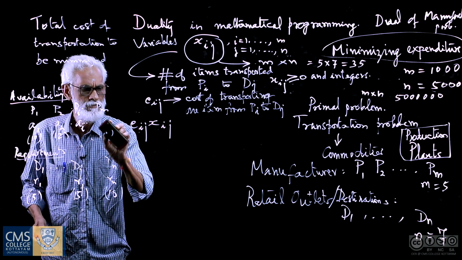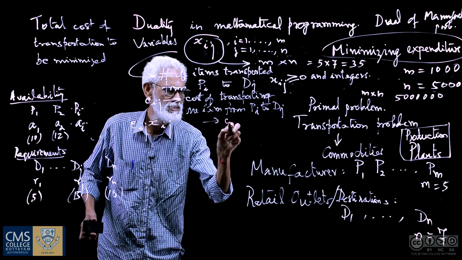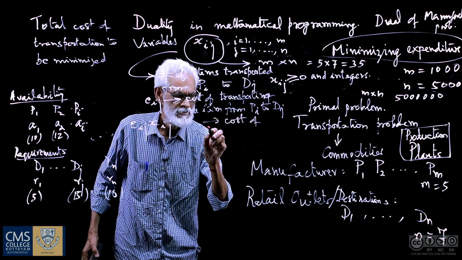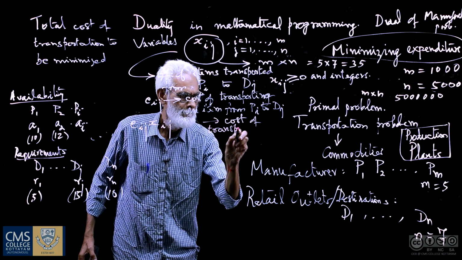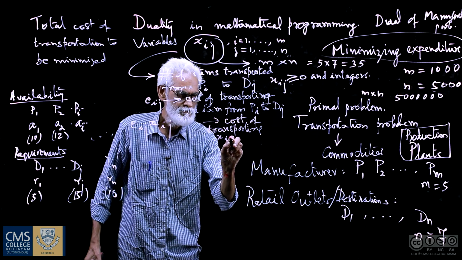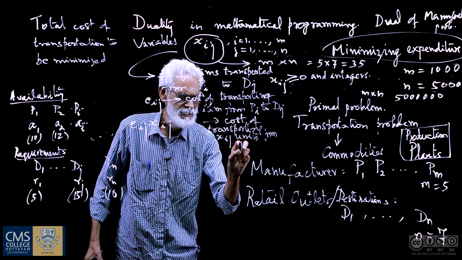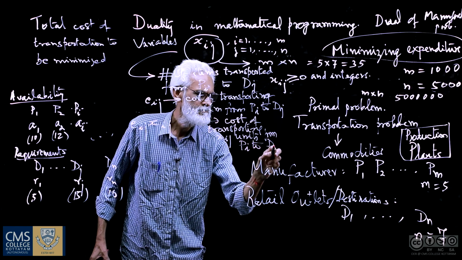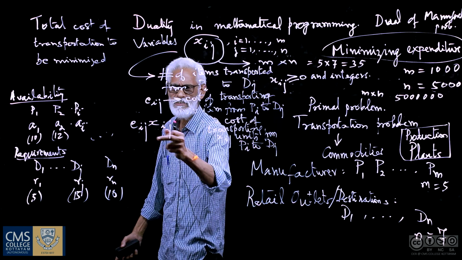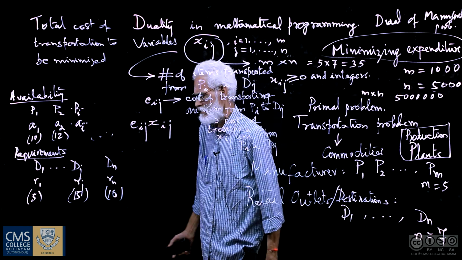So this is the cost associated with transporting Xij units from Pi to Dj, because each unit costs Cij. So if Xij equals 0, then this is equal to 0. If Xij equals 1, this is just Cij, and so on.